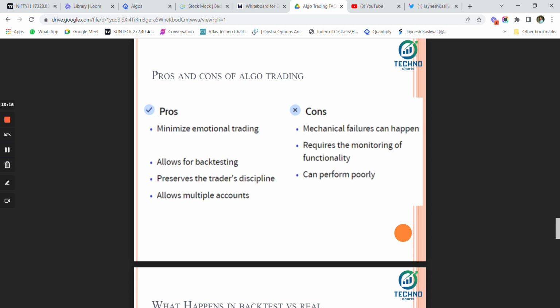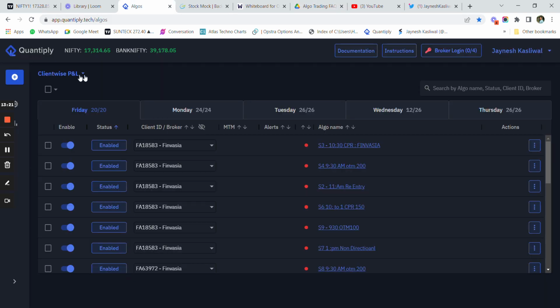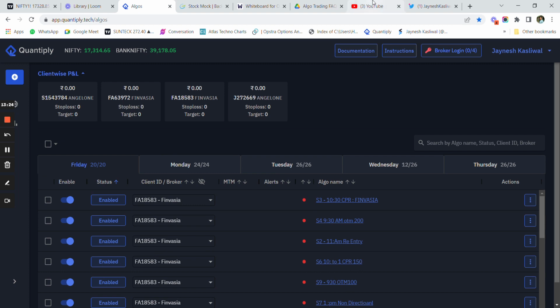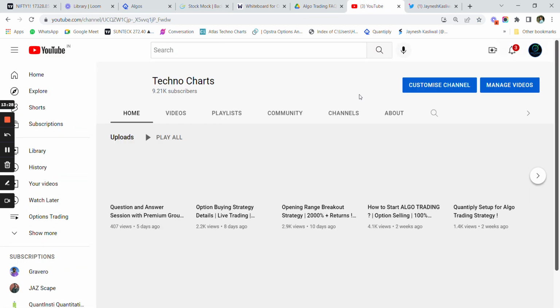Now you can trade multiple accounts using algo, because the machines are going to place orders. So personally, I trade with around 4 different accounts at the same time. So orders get placed automatically in all the 4 different accounts.